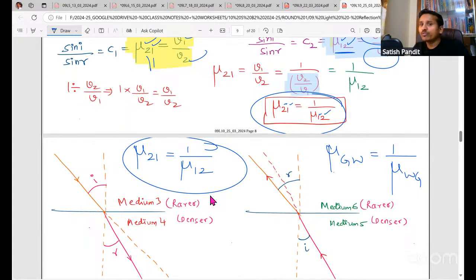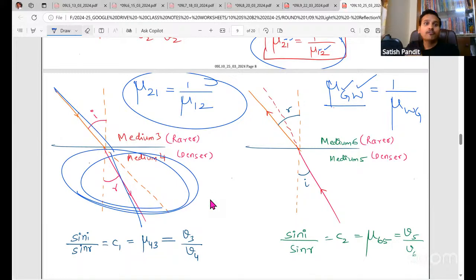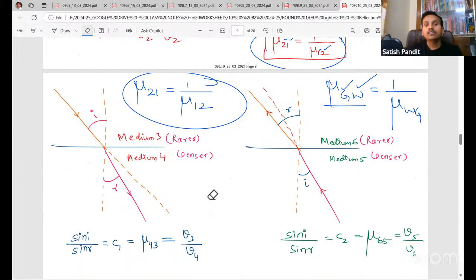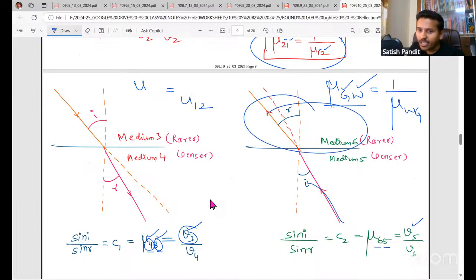Here GW, WG. How do we read this? Refractive index of glass with respect to water is the reciprocal of the refractive index of water with respect to glass. Another example: light is coming from here to here. Wherever refraction takes place, for that only we'll calculate the refractive index. So the refractive index of 4 with respect to 3 is V3 by V4. Look here, light is going from 5 to 6, so the refractive index of 6 with respect to 5 is V5 by V6.